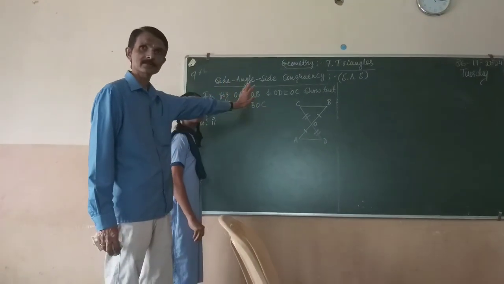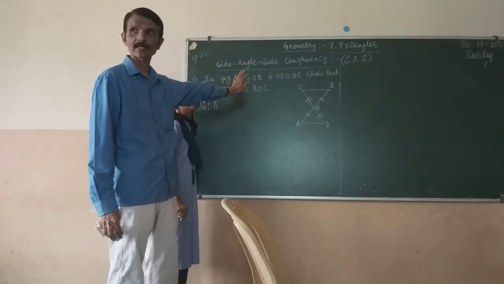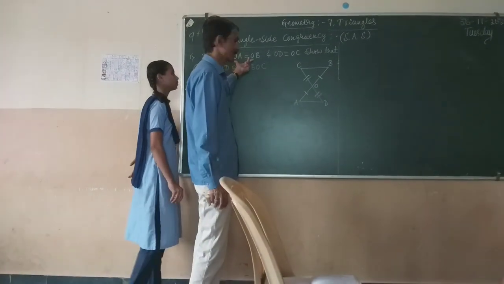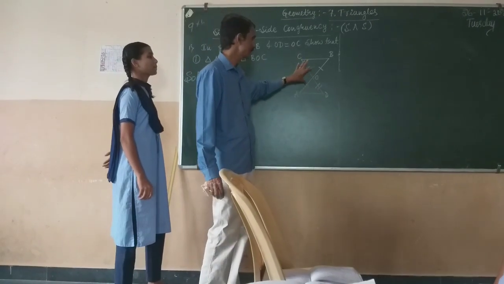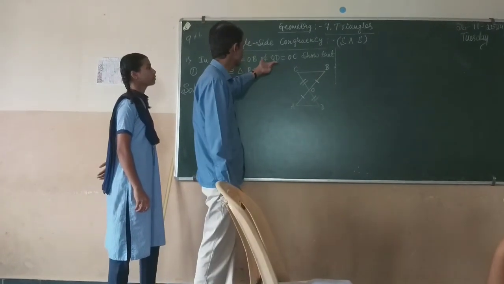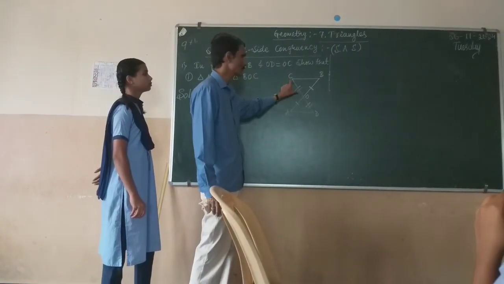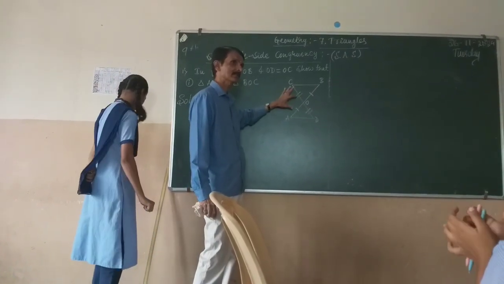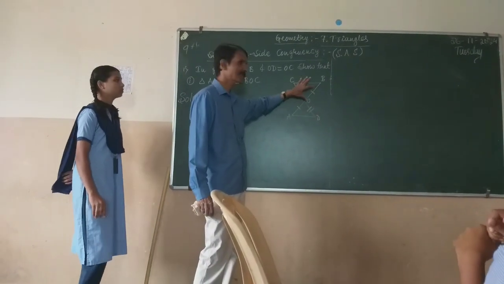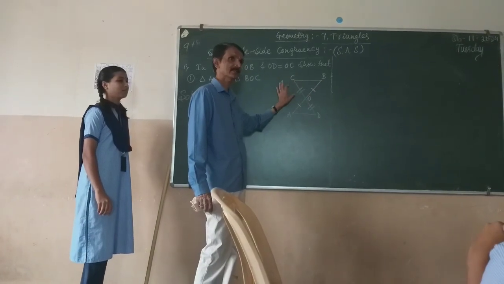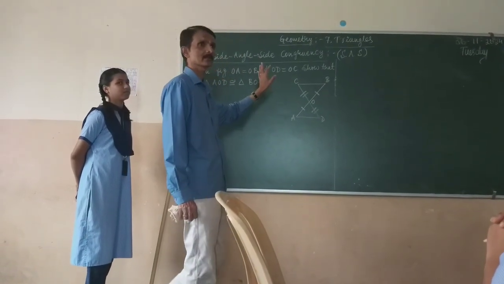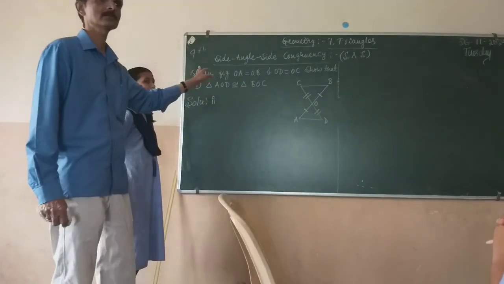In the statement of the problem, they have given that in these two triangles, the side OA is equal to OB and side OD is equal to OC. Therefore, she has marked that the length of OA is equal to OB and the length of OD is equal to OC.